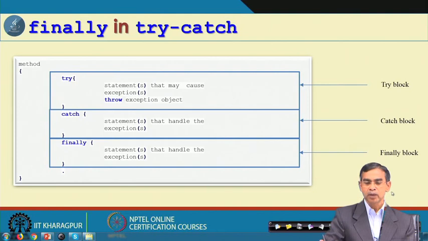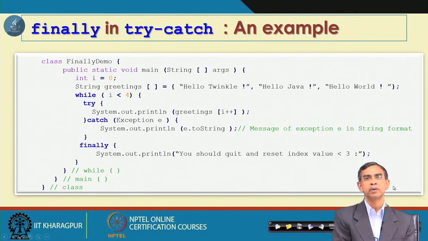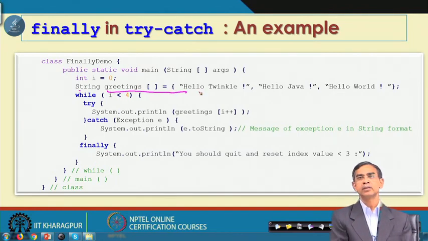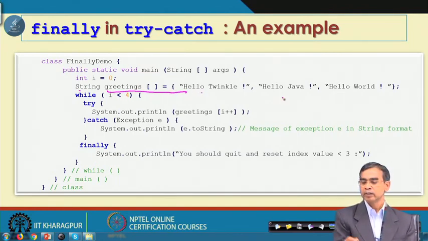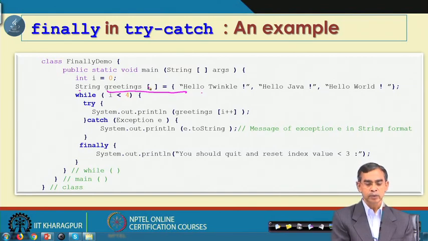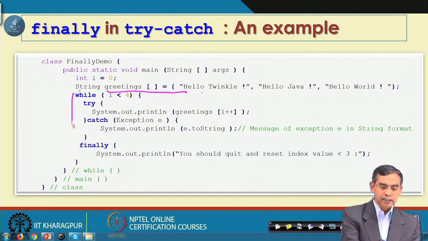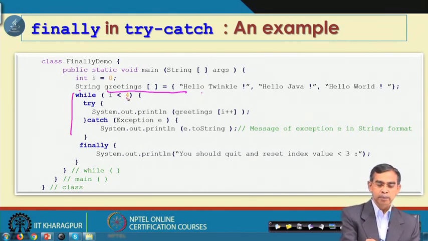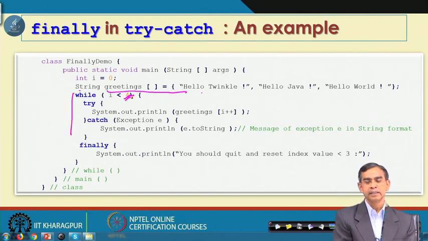Now, let us have a small example to explain the concept of finally. In this program, we have declared an array named greetings, which is initialized with 3 strings: hello twinkle, hello Java, hello world. So, greetings has the index from 0 to 2. Now, if we run this while loop, for i equals 0, 1, 2 it will work, but for 3 and after that it will give an error or exception.